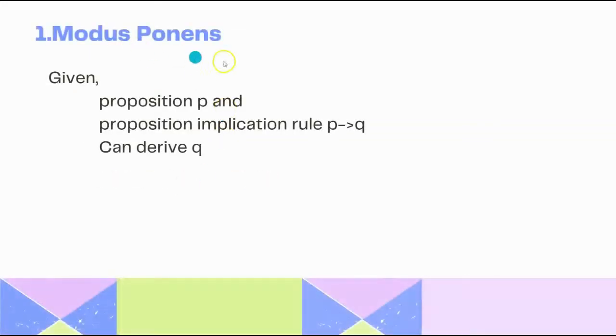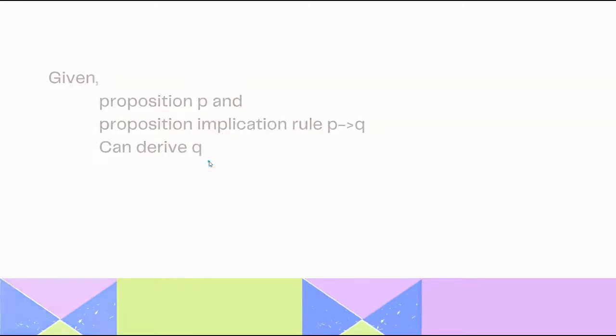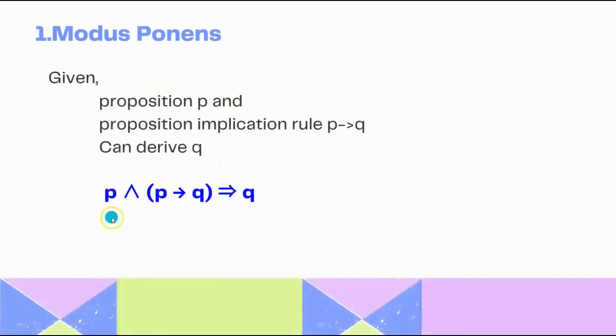Let us understand what this modus ponens is. Given a proposition P and a proposition implication rule P implies Q, we can derive Q. So that means that given a proposition P and an implication rule, we can derive some other proposition. The rule says that P and P implies Q gives Q.